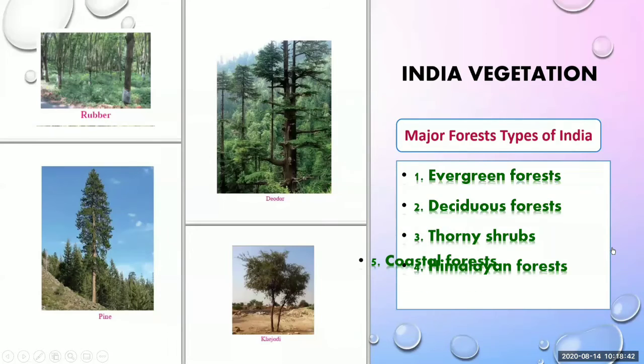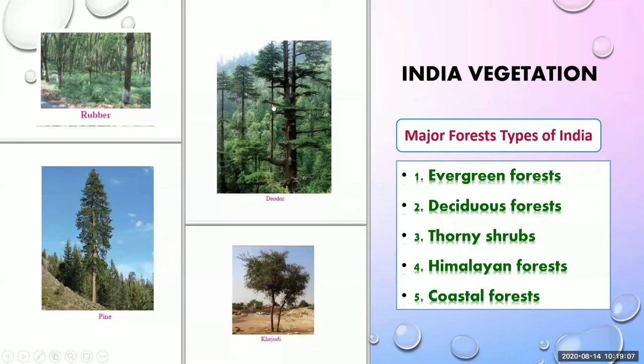We have five types of vegetation cover found in India, as you have already seen on the map. The first is evergreen forest, second is deciduous forest, and third is thorny shrubs. Fourth is Himalayan forest, and the fifth one is coastal forest.